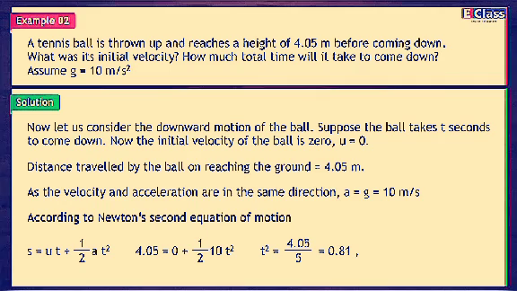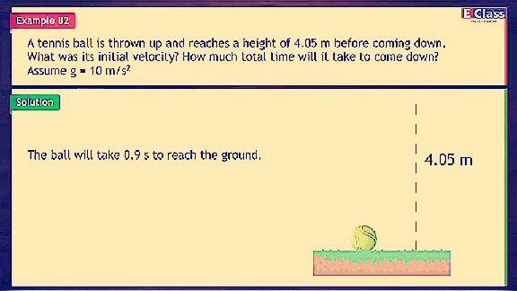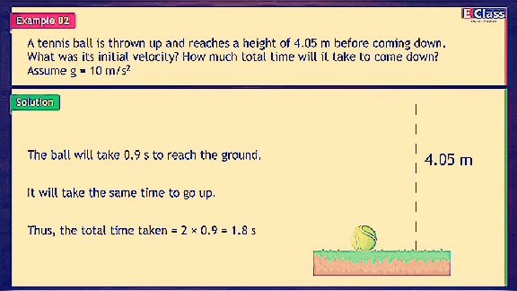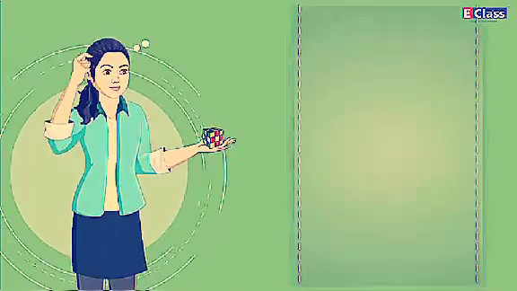t square is equal to 4.05 divided by 5, which is 0.81. t is equal to 0.9 seconds. The ball will take 0.9 seconds to reach the ground. It will take the same time to go up. Thus, the total time taken is 2 × 0.9 = 1.8 seconds.